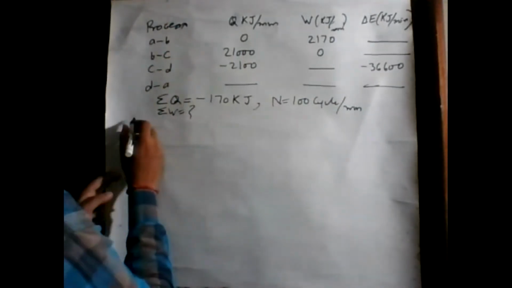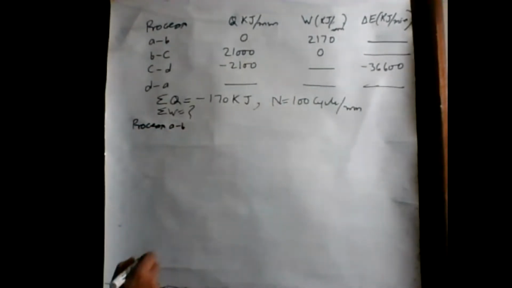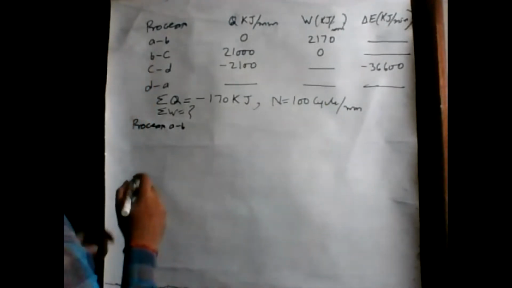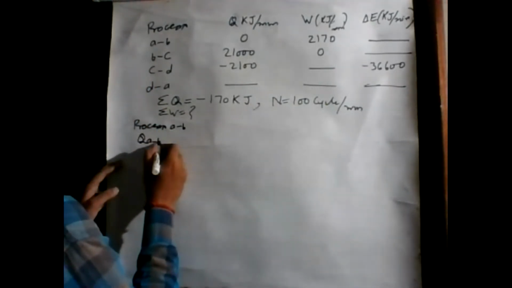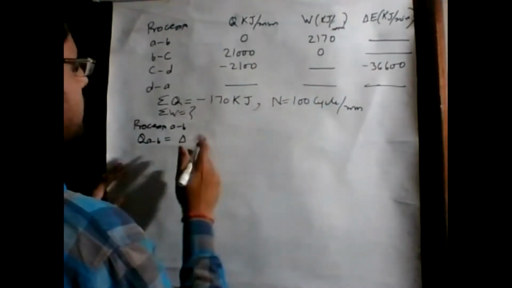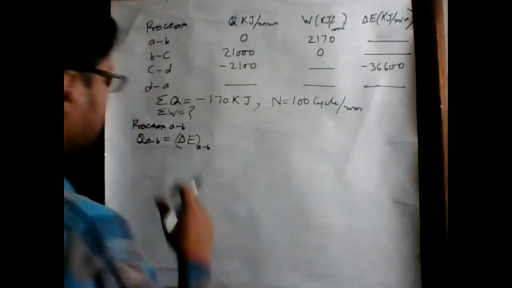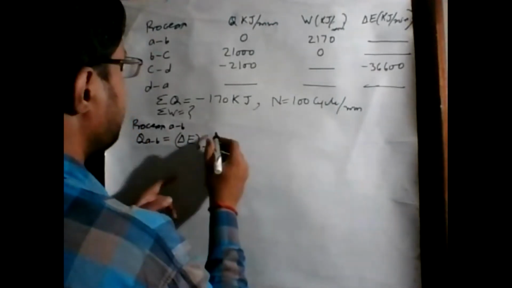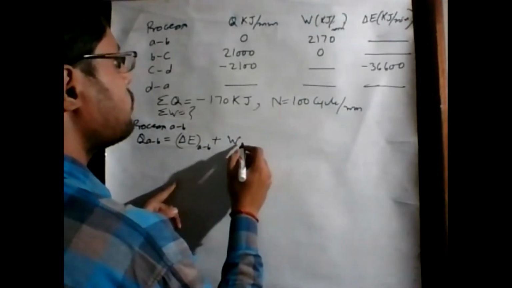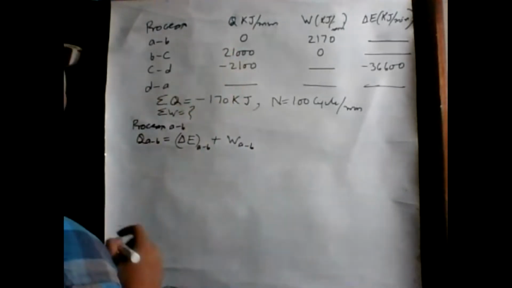Now we consider firstly process A to B. If we apply the first law of thermodynamics for a process, we know that Q for A to B is equal to delta U, here delta U is delta E, because here we are talking about total energy stored inside the system. We are not talking about just internal energy stored inside the system. So we consider this delta E for A to B plus W for A to B. Okay. So here Q is 0.